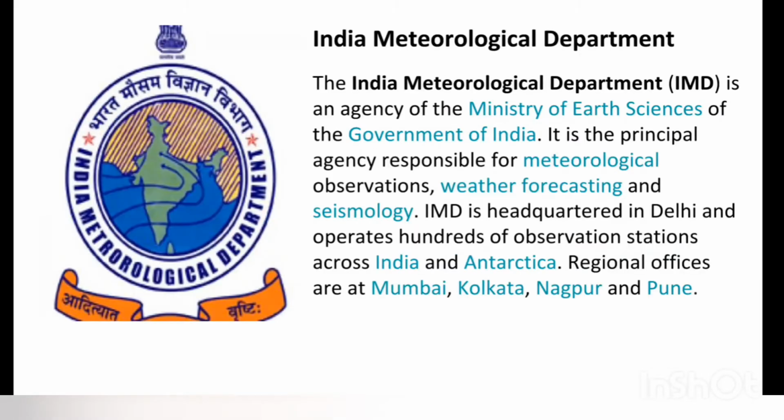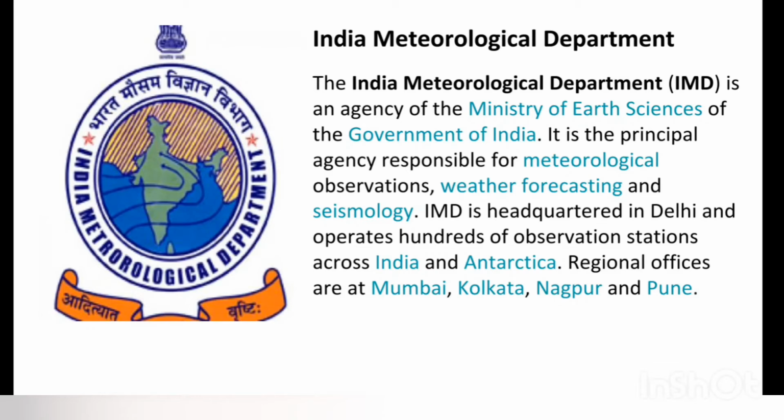The Indian Meteorological Department, that is IMD, is an agency of the Ministry of Earth Sciences of the Government of India. It is the principal agency responsible for meteorological observations. As I told you, meteorology is the study of interrelationships between the various components of air, natural cycles, geological movements. So with the help of all these studies, they predict and forecast weather.